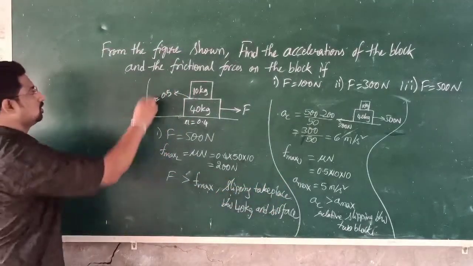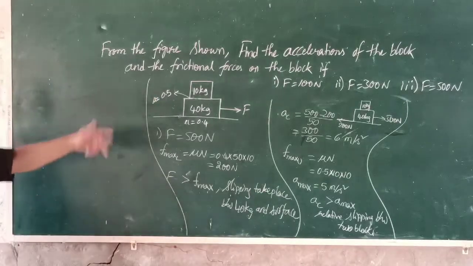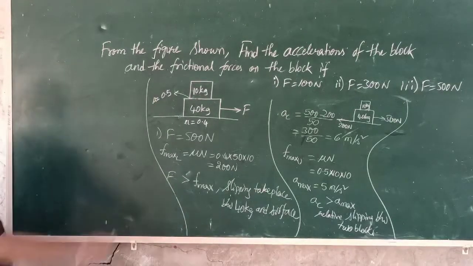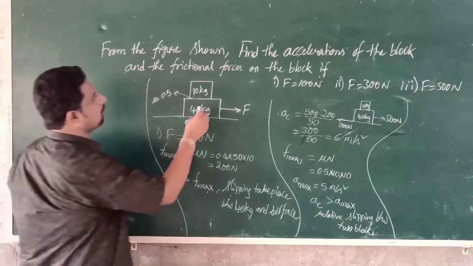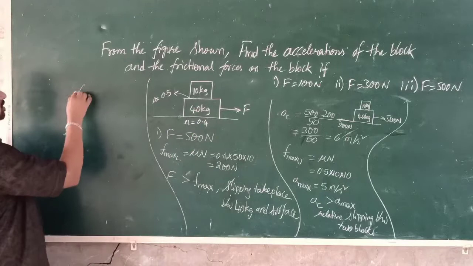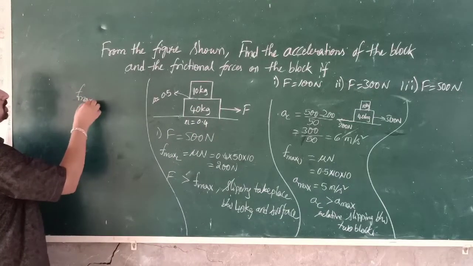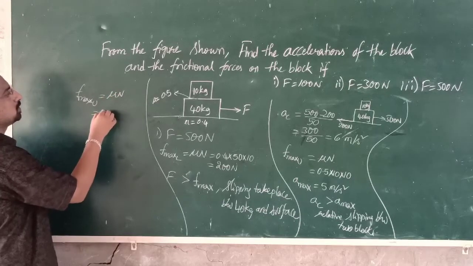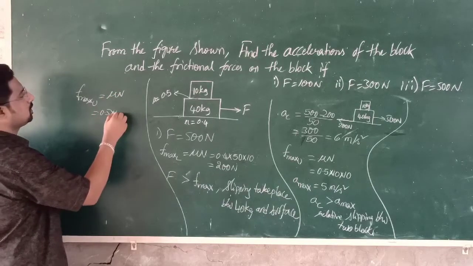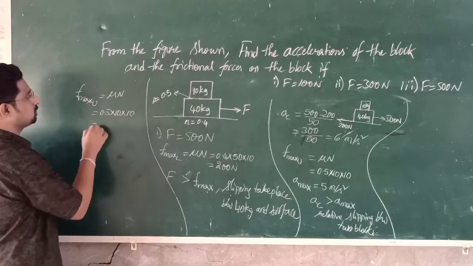So here there is a relative slipping between the two blocks. So now let us find the accelerations of the two blocks. On this 10 kg block, the frictional force acting will be mu into N. So the maximum frictional force on the upper block is equal to mu into N, so 0.5 into 10 into 10. So that is 15 Newton.